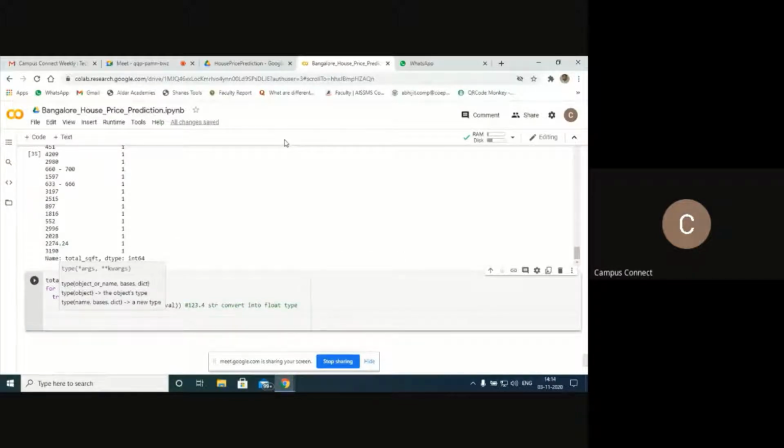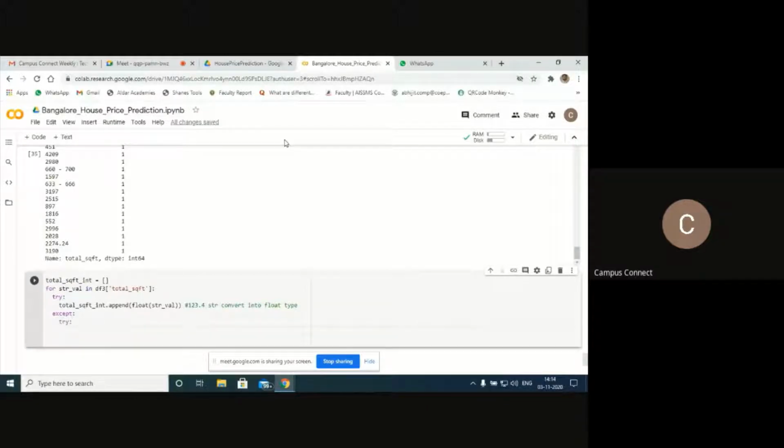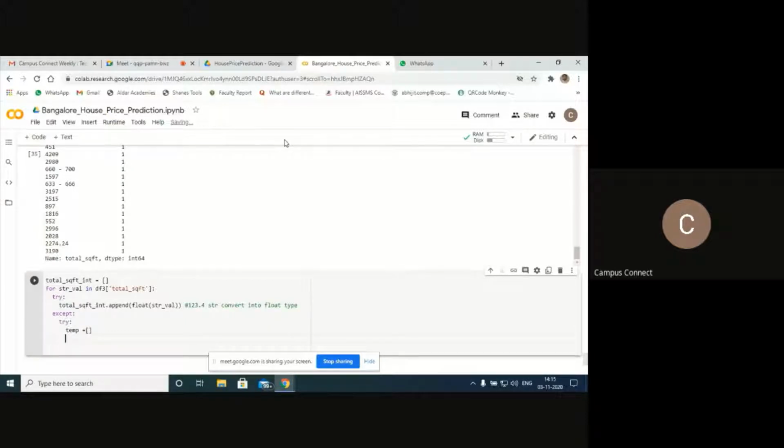Now next is except. Try, except. Next I'll handle the other varieties. Again I'll use try. I'll create one temporary variable, let's say temp, and I'll try to split.